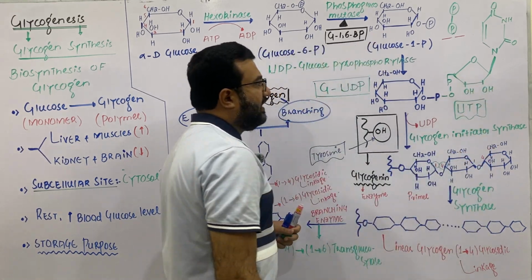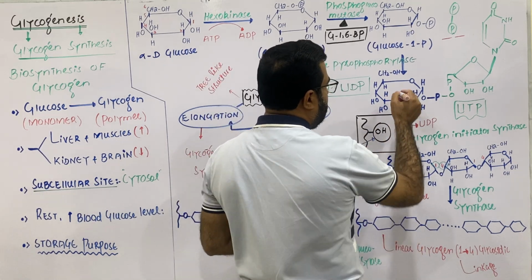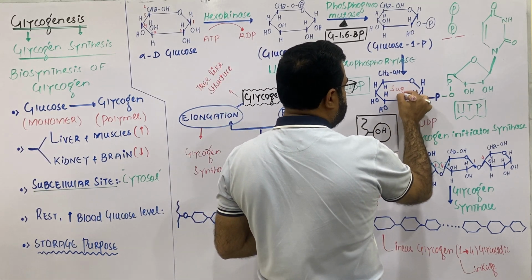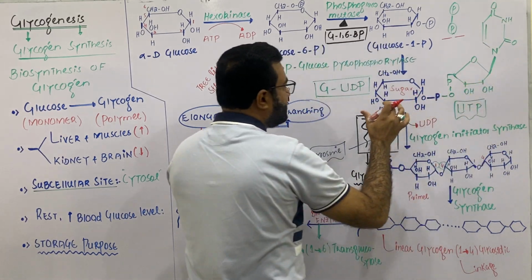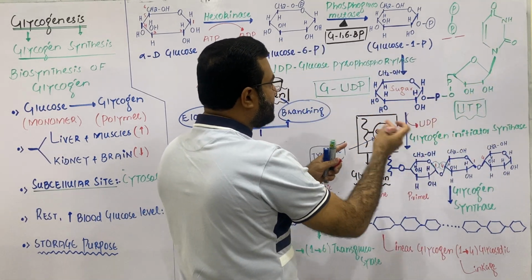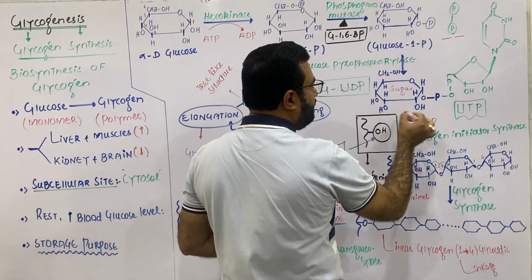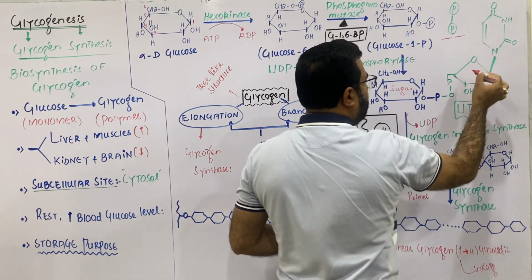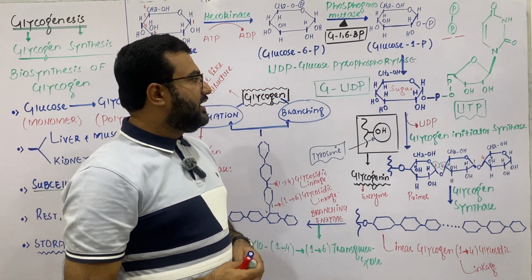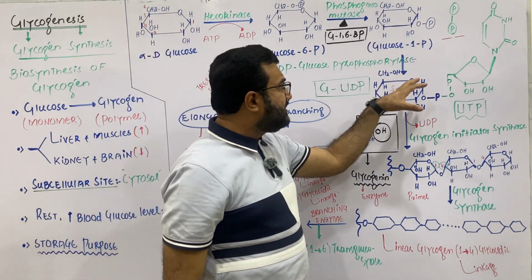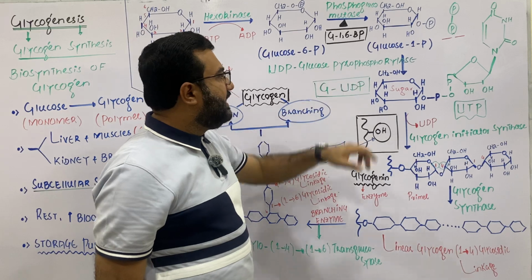Like this. And now this complex has a sugar, which is glucose, and this one is the nucleotide portion. So this is a sugar nucleotide complex, and that is called glucose uridine diphosphate. This one is glucose, this is uridine, and these are 2 phosphate groups. So it is glucose uridine diphosphate. This reaction is catalyzed by the UDP glucose pyrophosphorylase enzyme.